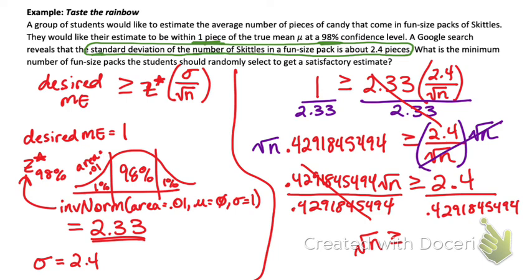We're just switching what's on the bottom of the fraction with the other side of the equation. So 2.4 divided by that decimal is 5.592. And what is the final step? Square. I need to square both sides.